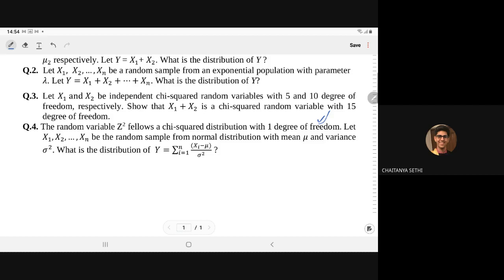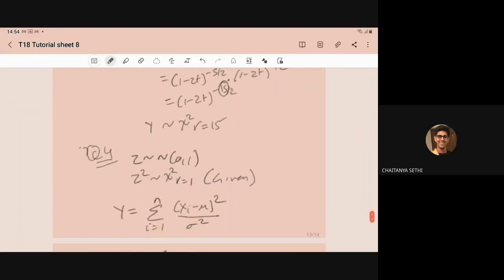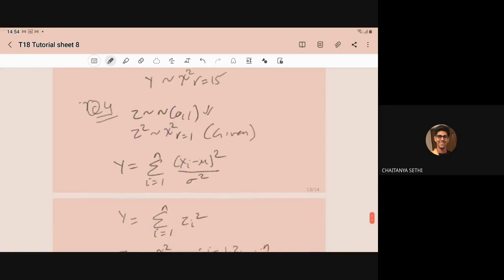Let X1, X2, ..., Xn be a random sample from the normal distribution with parameter mu and variance sigma square. What is the distribution of Y, the sum of (Xi minus mu) upon sigma square? So it is given that Z follows the normal distribution with parameters 0 and 1, which means it is the standard normal distribution. It is also given that Z square follows the chi-square distribution with degree of freedom 1.